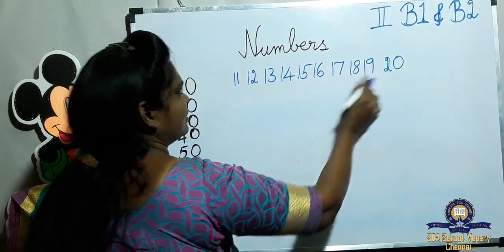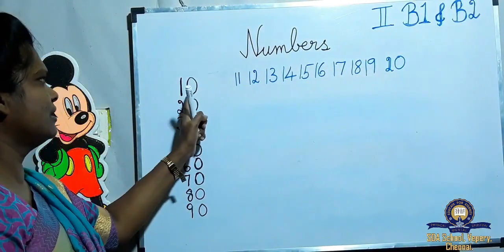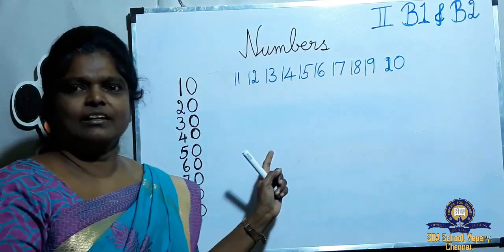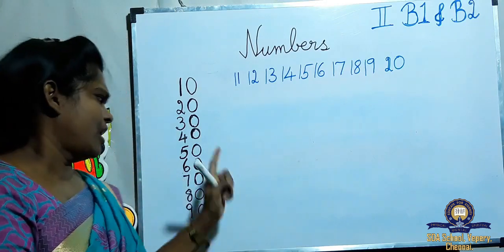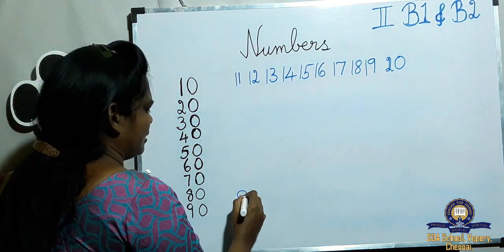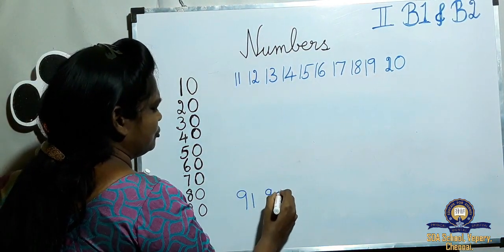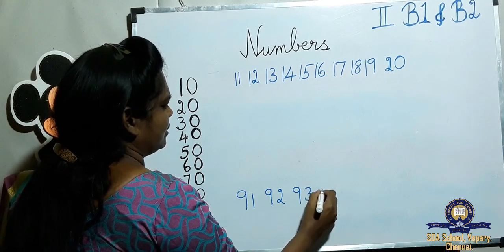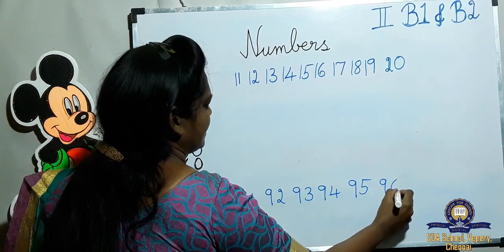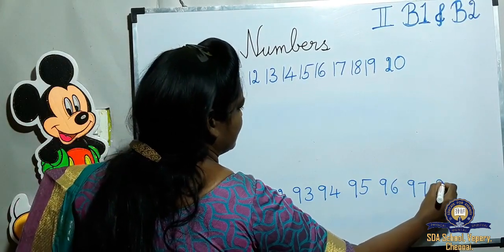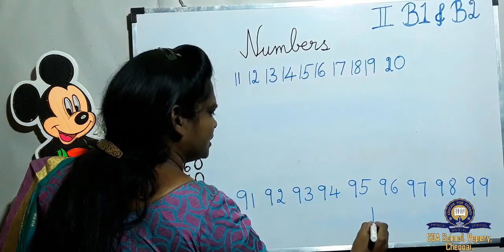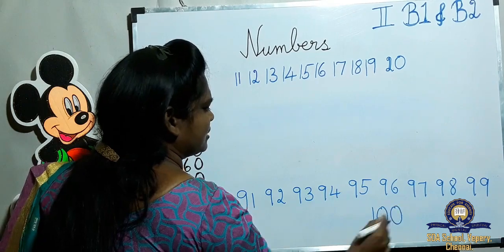20. Understand? These are the 2-digit numbers. When 10 comes, all the numbers after 10 come under 2-digit numbers. After 90 come 91, 92, 93, 94, 95, 96, 97, 98, 99. These are 2-digit numbers. After 99, what number is this?